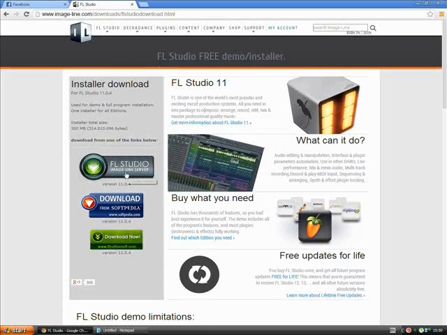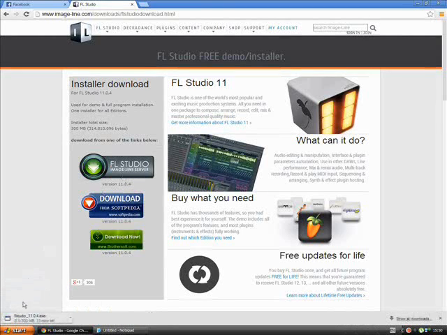Today we're going to be installing Fruity Loops. It's quite a simple process. I provided a link down below, as you can see, where you can download the latest version of Fruity Loops. It's quite a simple process. We'll direct you straight to the Fruity Loops official website.